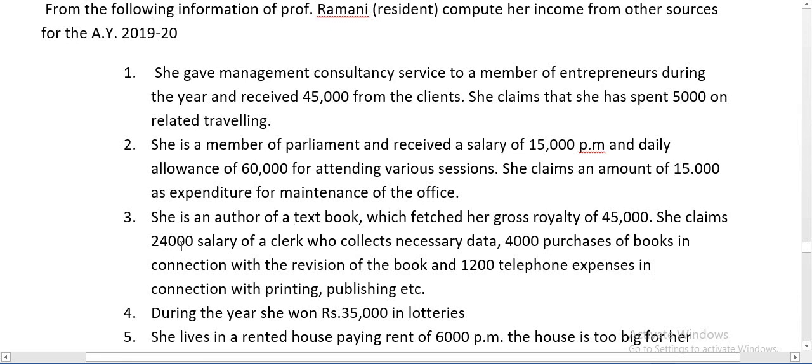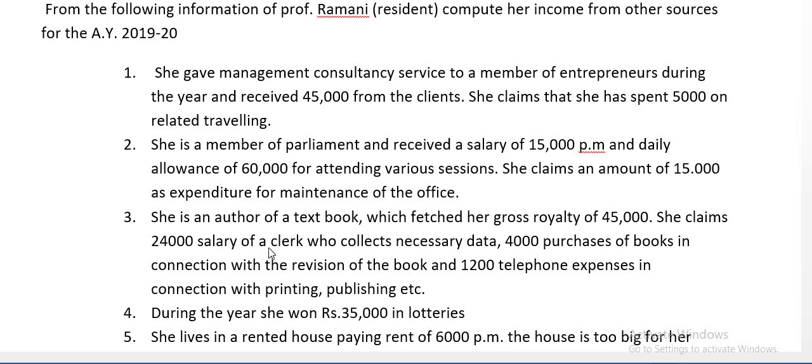She claims 24,000 salary of clerk who collects necessary data, 4,000 purchases of books in connection with the revision of the book, and 1,200 telephone expenses in connection with the printing, publishing, etc. The royalty on book is taxable under the head income from other sources, and any expenses incurred on royalty or to write the books can be deducted.